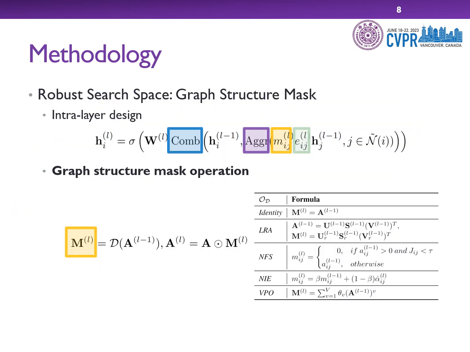Next, I will introduce our methodology in detail. The design of our search space follows the message passing paradigm of GNNs. In one message passing layer, which is also called the intra-layer design, the graph structure mask operations M will process the current graph structures. The other operations include the correlation coefficients, which calculate the neighborhood information, the aggregation operators, which aggregate the neighborhood information, and the combine functions, which combine self and neighborhood information.